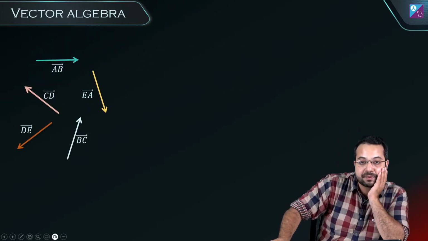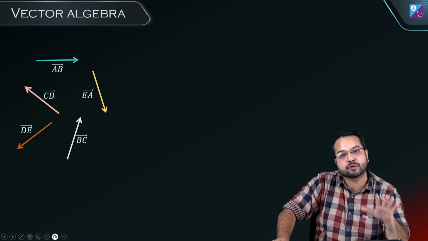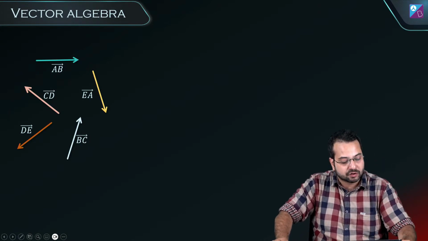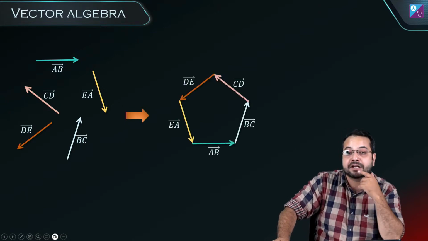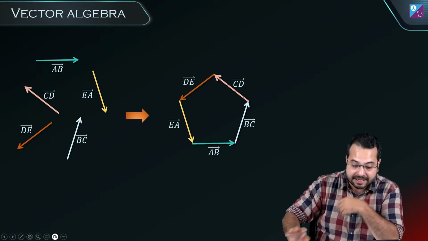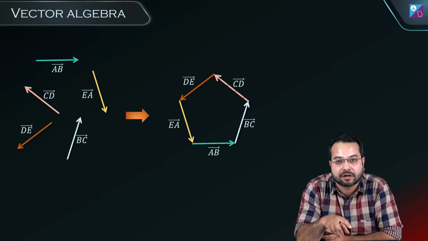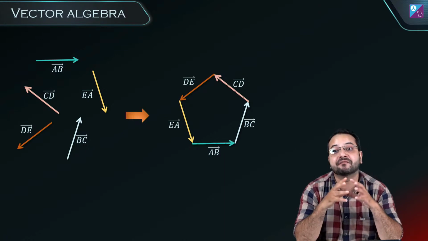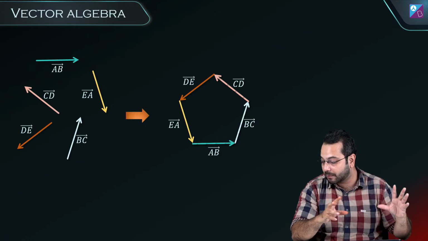For example, let's say I have these 5 vectors and I want to add these vectors. So what I can do is I can arrange all of these head to tail, head to tail, head to tail, and if they make a closed figure, if they make a closed polygon, what does it mean? It means that the vector summation is going to be what? It is going to be 0. Is this clear to everyone?